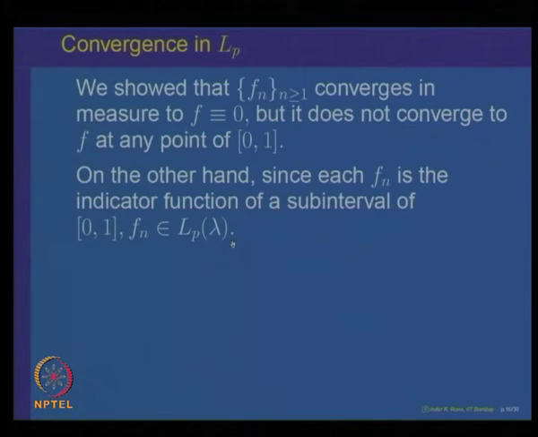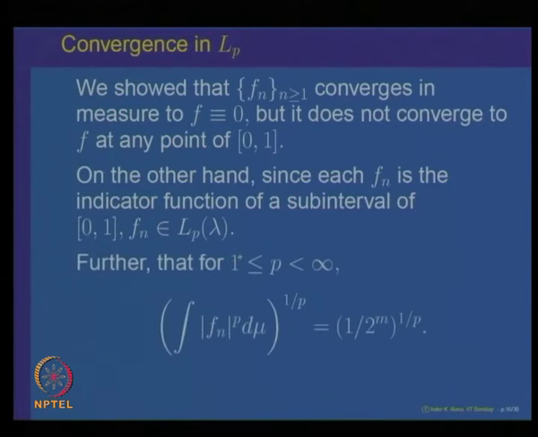So, we have a sequence of functions in LP, and let us look at the LP norm of f n. Because it is the indicator function of an interval of length 1 over 2 to the power m, the integral of its pth power is precisely 1 over 2 to the power m, since the function takes the value 1 on that interval. So, its LP norm is 1 over 2 to the power m raised to the power 1 over p. This implies that the norm of f n minus f, which is identically 0, goes to 0 as n goes to infinity, because as n goes to infinity, m also goes to infinity.